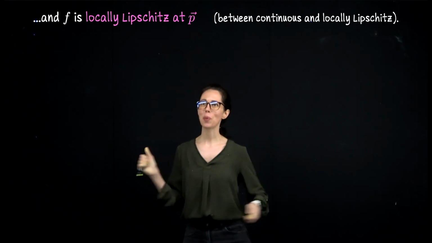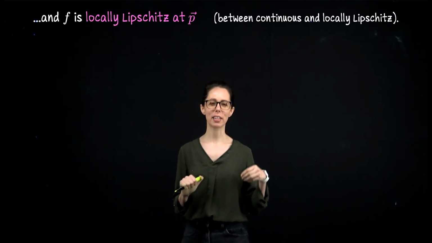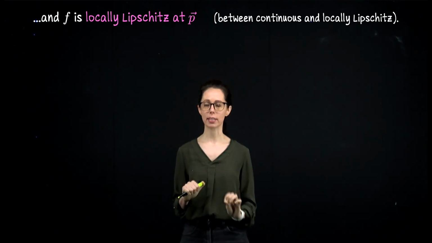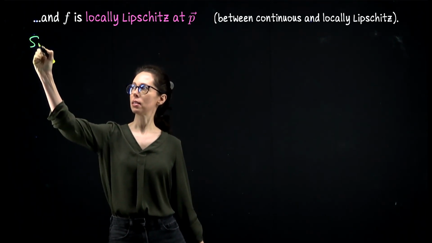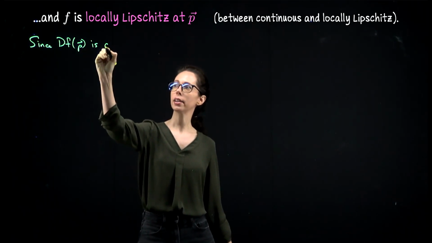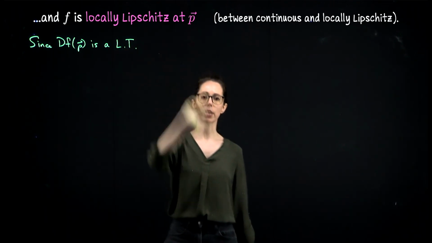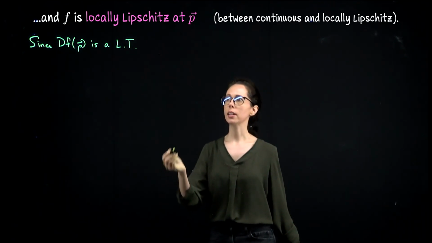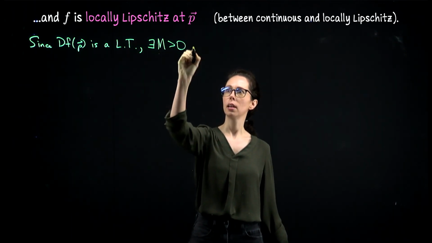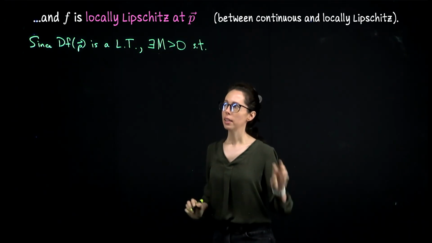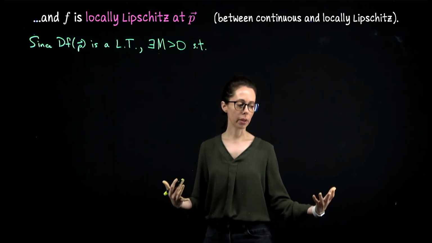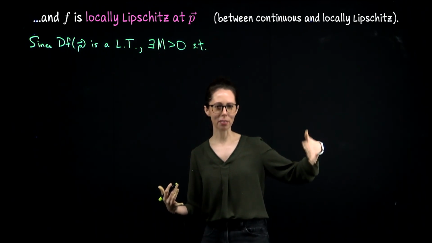All right, to wrap up our discussion with this idea of being locally Lipschitz at p, let me remind you of two facts that we've already seen. Since df at p is a linear transformation, there exists a number M greater than 0 so that the action of this linear transformation doesn't scale outputs by more than M times the length of the original input.